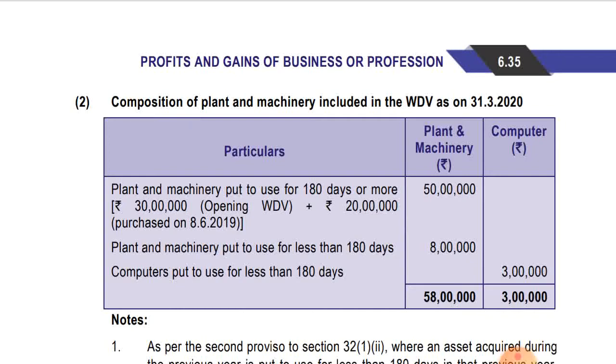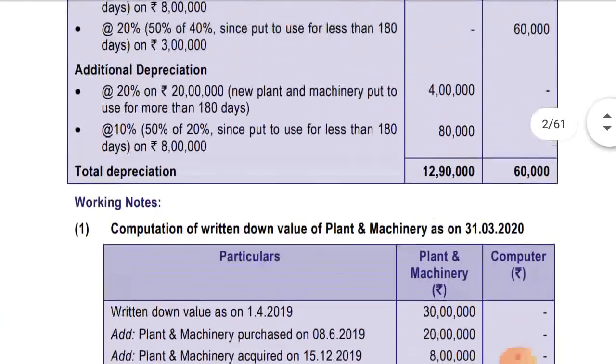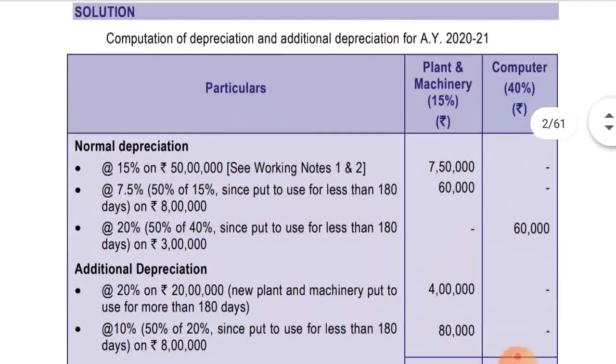So let's move up to the main part of the solution. Normal depreciation will be on plant and machinery 15% on 50 lakhs, that is coming to 7,50,000. Then 7.5%, that is 50% of 15%, since put to use for less than 180 days, on 8 lakhs, that is coming to 60,000.